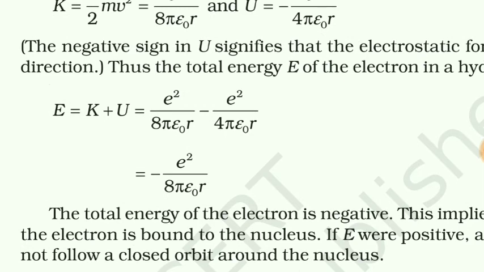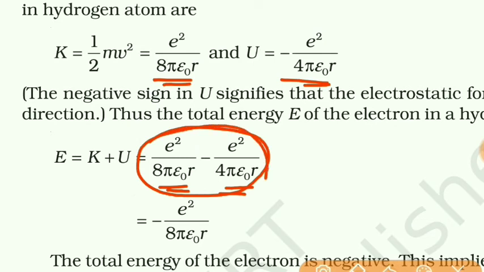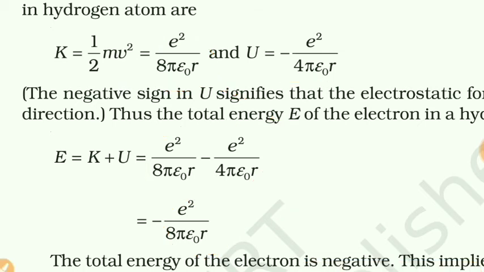Now total energy is the summation of kinetic energy and potential energy. So here kinetic energy plus potential energy. If you add this and simplify, you will get this answer. But you can see that this value is equal to the kinetic energy, but it is negative. So in this way we obtained kinetic energy, potential energy and total energy of an electron in a hydrogen atom.